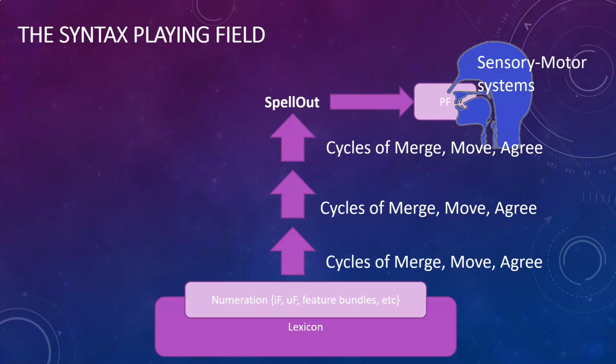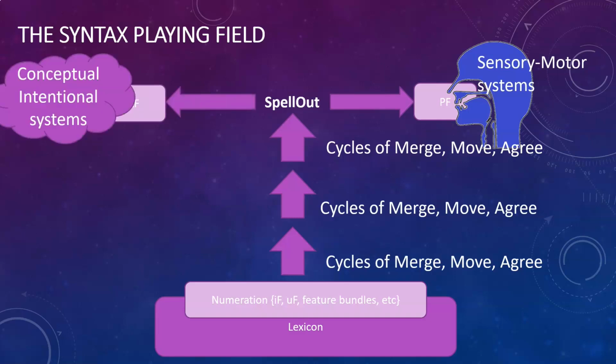Ultimately then, at this point, this syntactic tree is turned into a sentence with linear order, with actual words that have instructions to your mouth and lips to articulate them in a way that can be understood. Simultaneously, on the other hand, spell out makes another copy of the syntactic tree that we've built and sends it onto LF.